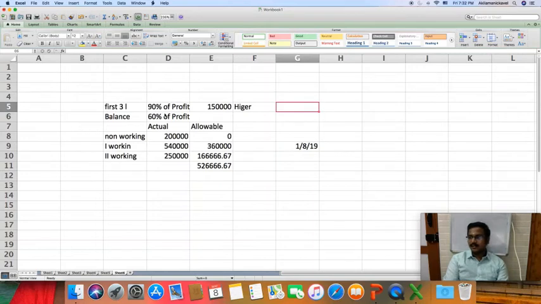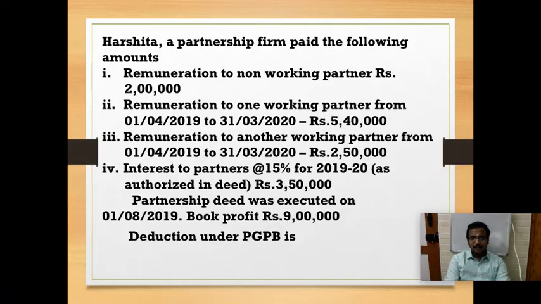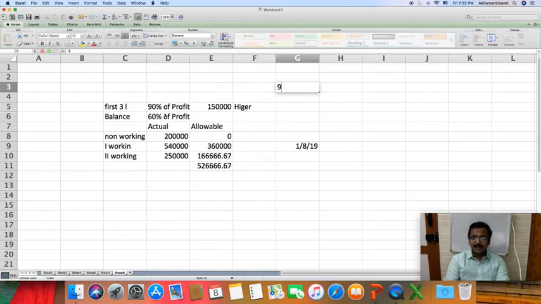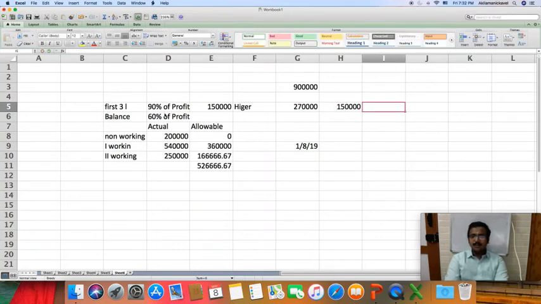So what is our total profit? Our total profit is 9 lakh. So on the first 3 lakh, 90% on 3 lakh is 2,70,000. On the first 3 lakh profit, 90%, and another limit is 1,50,000. Whichever is higher, so the higher amount is 2,70,000. On the balance profit, it is 6 lakh.